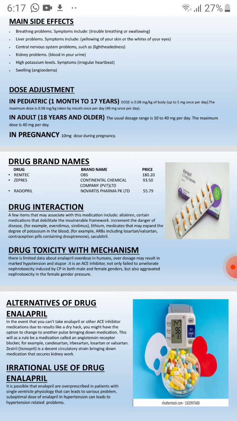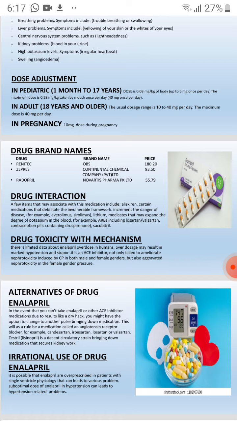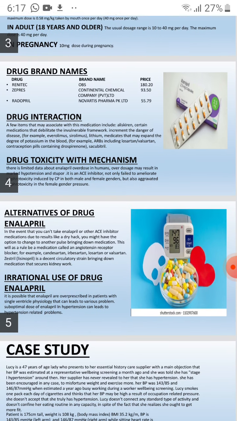Now come to the next point, which is drug toxicity with mechanism. There is limited data about enalapril overdose in humans. Overdose may result in marked hypotension and stupor. It is an ACE inhibitor that not only failed to ameliorate nephrotoxicity induced by CP in both male and female genders, but also aggravates nephrotoxicity in the female gender.